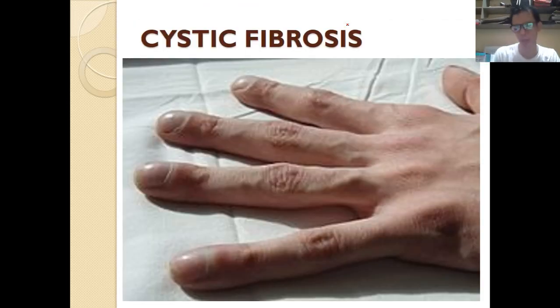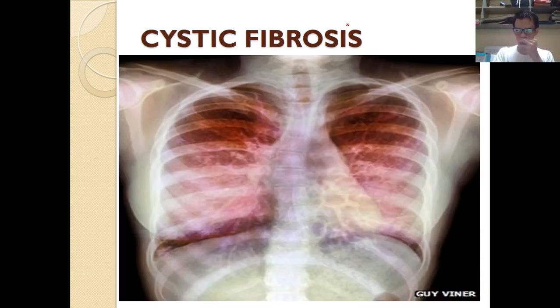Another one is cystic fibrosis. This is a disease which leads to the inappropriate accumulation of fluid in the lungs without any reason at all.